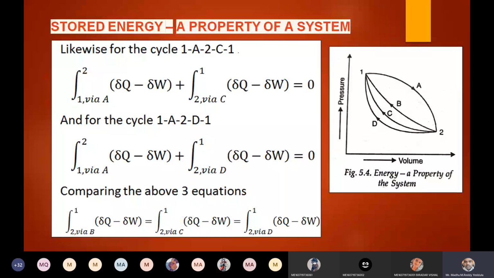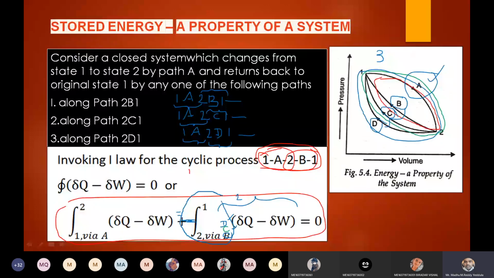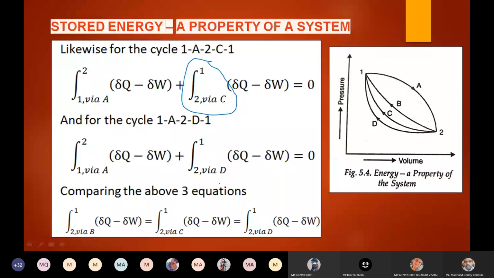This is the first cycle, 2 to 1 via b. Second cycle, 2 to 1 via c. And this is the third cycle, 2 to 1 via d. In all these three equations, the first term is the same. Therefore, I can equate the second terms of the three equations.